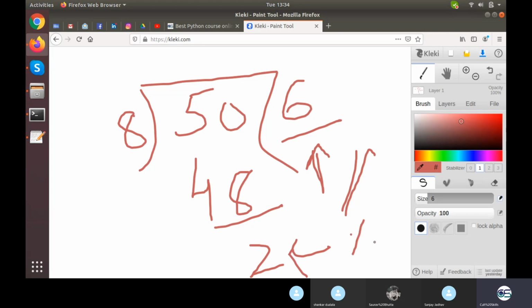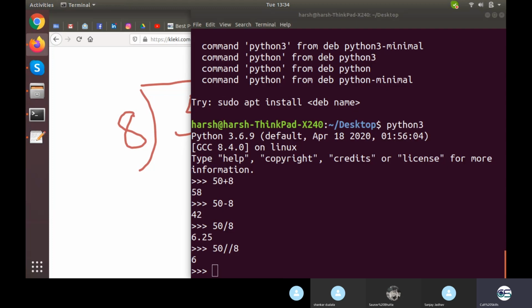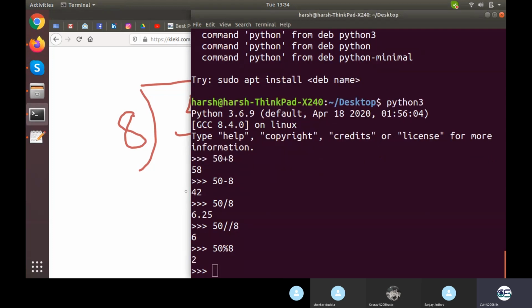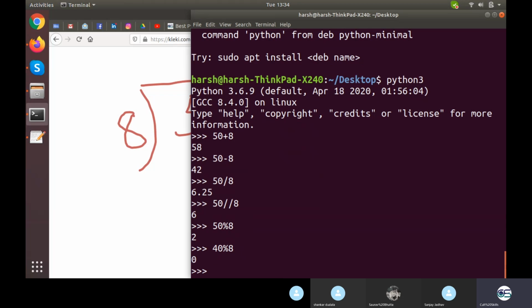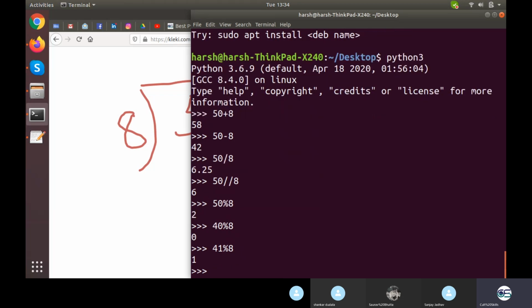And this is what you will get with modulus. Modulus is that percentage sign, and this is also known as remainder, and this is known as quotient. So if I go for 50 modulus 8, it will give you 2. We can do the same thing for suppose 40 modulus 8. So 40 modulus 8 will be 0, because 8 into 5 is exactly 40. If I go for 41 modulus 8, it will be 1.